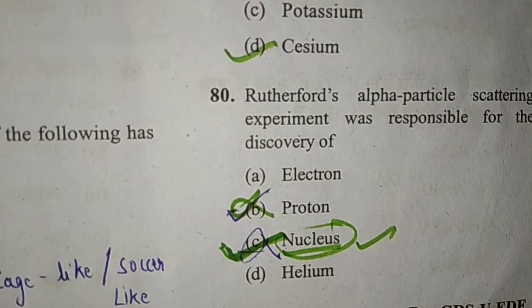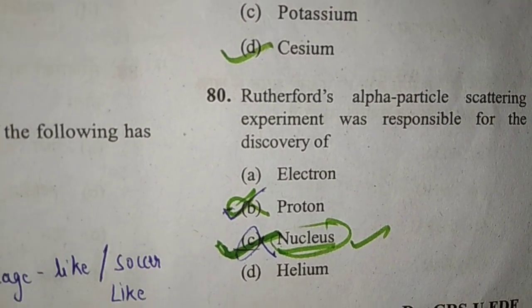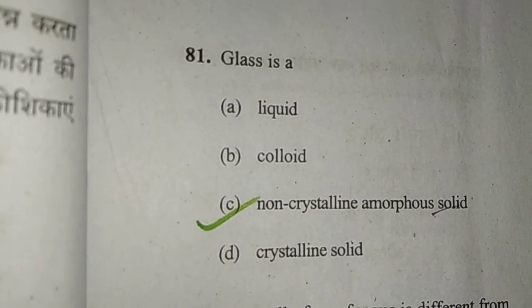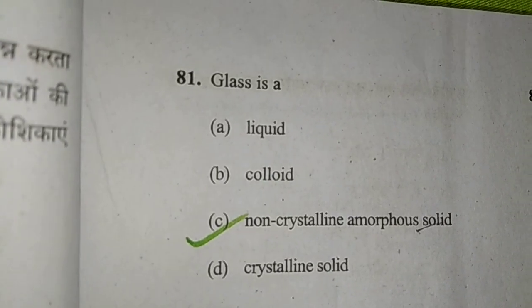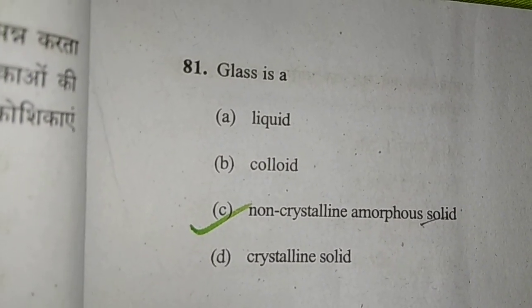The Rutherford alpha scattering experiment was responsible for the discovery of the nucleus. Glass is a liquid, colloid, non-crystalline amorphous solid or a crystalline solid? So it is a non-crystalline amorphous solid.